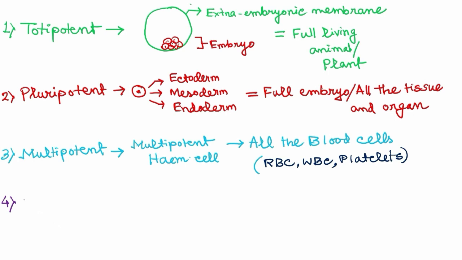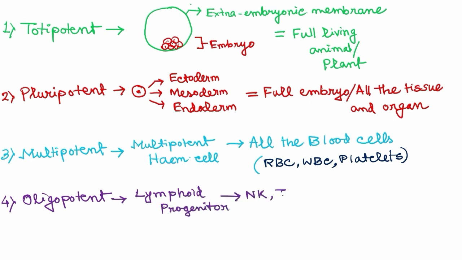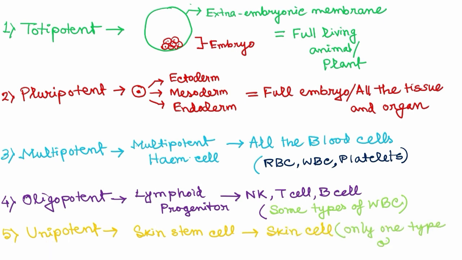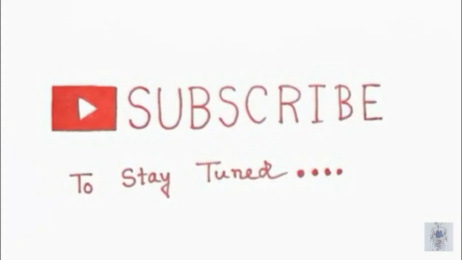And the next type of stem cell is the oligopotent stem cell, and an example of it is the lymphoid progenitor cell, which can give rise to some of the blood cells, that is NK cells, T cells and B cells, some types of WBC, not all the blood cells. And the last type is the unipotent stem cell. The example of this can be skin stem cells, which only give rise to skin cells, only one type of cell. So this was all about the types of stem cells.